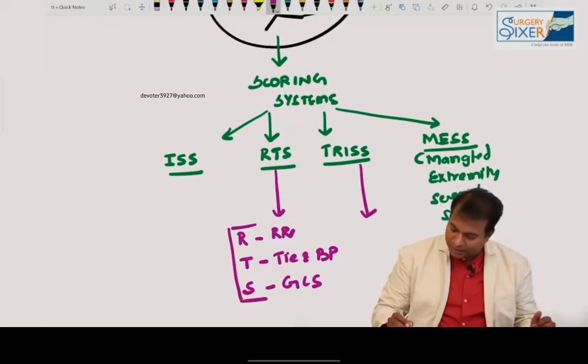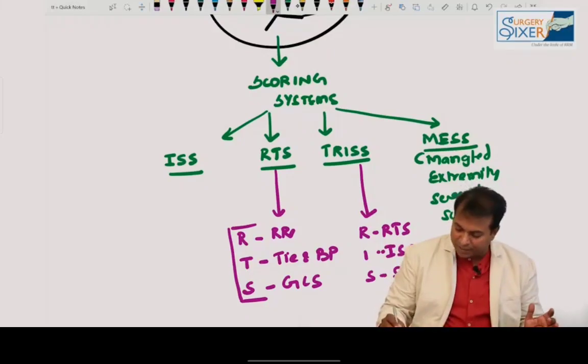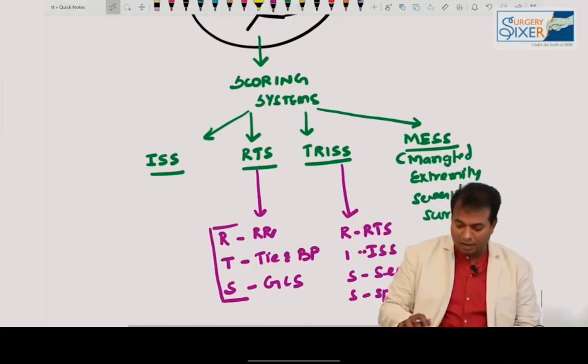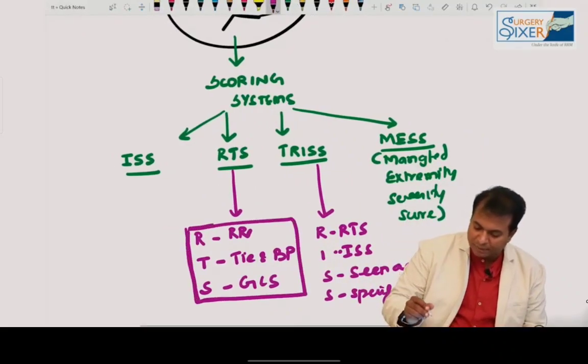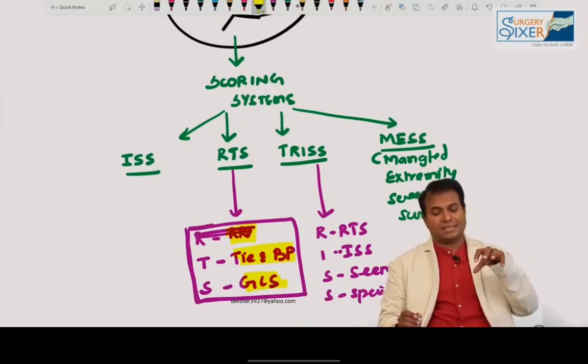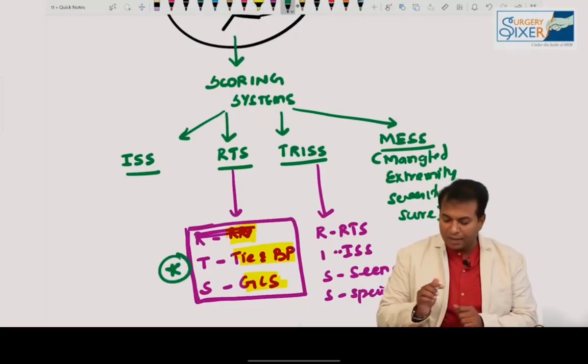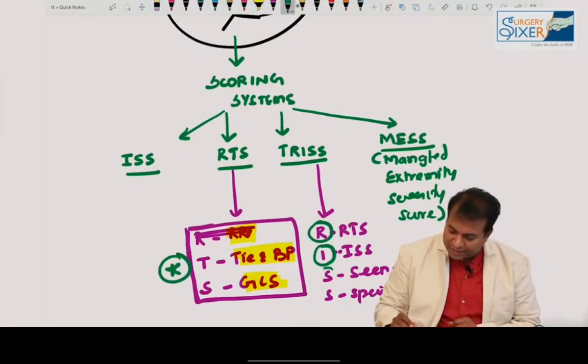And similarly for TRISS, R for RTS score, I for injury severity score, S for age of the patient, and S for specific mechanism of injury. So what are the factors which come in RTS? Respiratory rate, systolic BP, and Glasgow Coma Scale. This is the only question asked: what are the factors in the score? So please remember R for respiratory rate, T for systolic BP, S for GCS. And TRISS includes RTS, ISS, age, and specific mechanism.